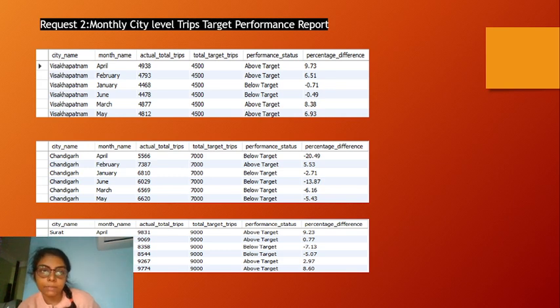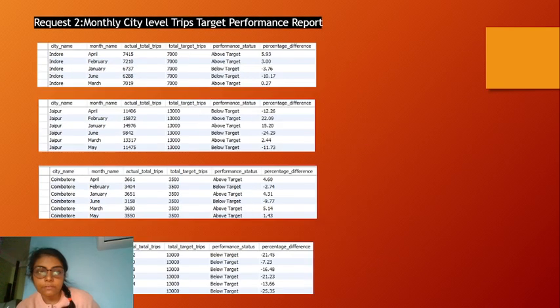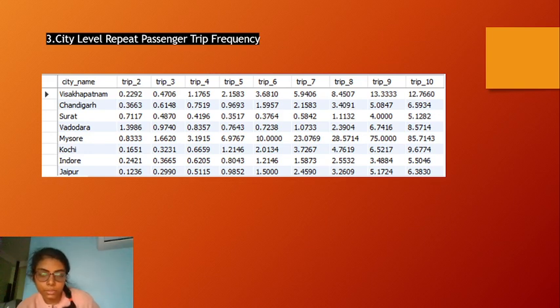Then we have the monthly city level trips target, showing who is going beyond the target city-wise. We can see Visakhapatnam is going above the target in April and February, and in January again not able to get the target properly. So this is for each and every city, shown in the SQL, and this is the data.